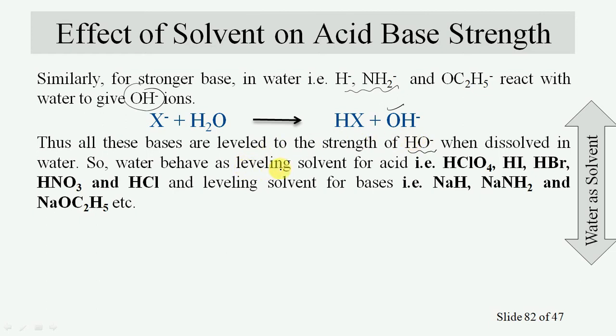So water behaves as a leveling solvent for perchloric acid, hydroiodic acid, hydrobromic acid, nitric acid and HCl, and a leveling solvent for bases like hydride, sodium hydride, sodium amide and sodium ethoxide.